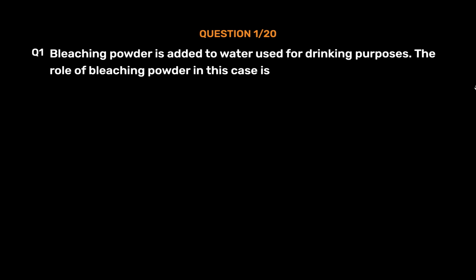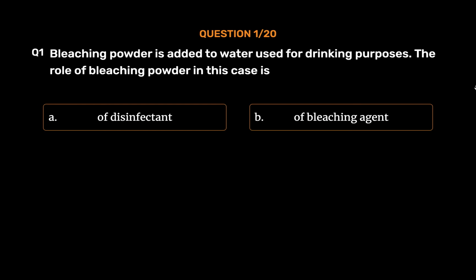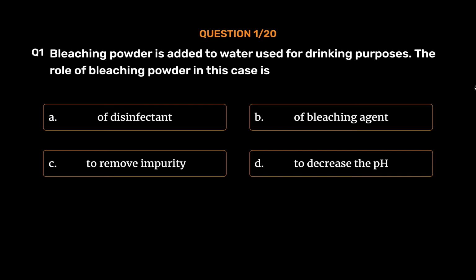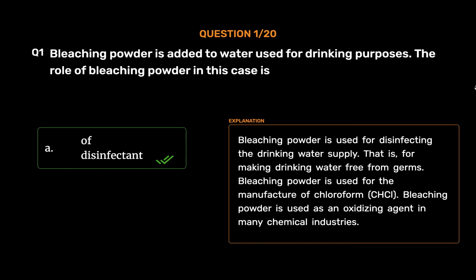The role of bleaching powder in this case is: Option A. Of disinfectant. Option B. Of bleaching agent. Option C. To remove impurity. Option D. To decrease the pH. The correct answer is Option A, of disinfectant. Bleaching powder is used for disinfecting the drinking water supply.